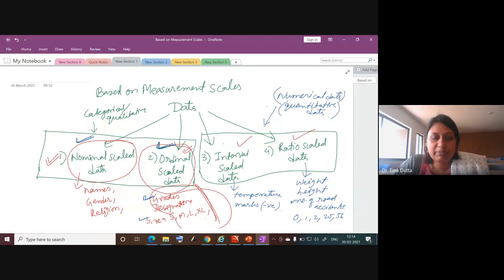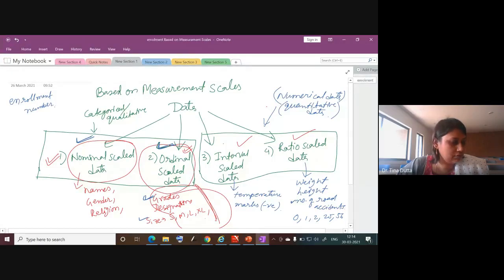Now, let me ask you one question. For example, your enrollment number, right? All of you have your enrollment number. Okay, so I will convert this write up in PDF format, and then I will share this because Rishit has said that please share the PDF of the following theory. Okay, so I will share this, of course.